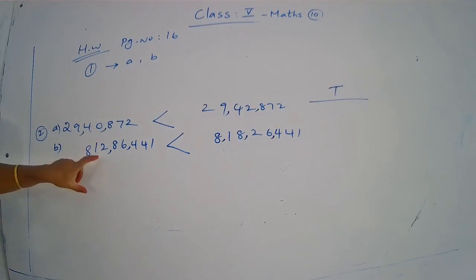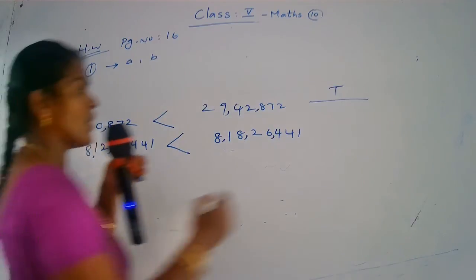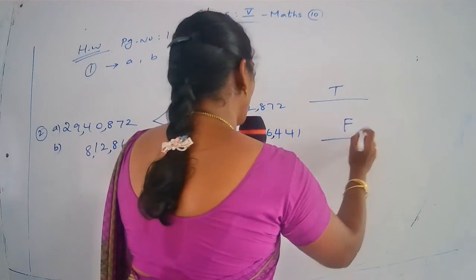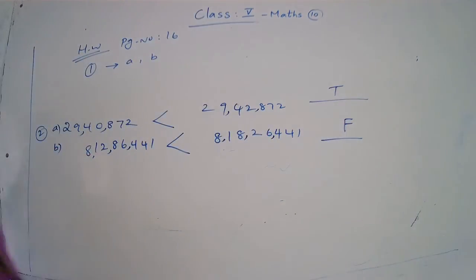This number is only the smaller number, but in your book it is given as greater. So this is totally wrong. Your answer is false. So write the second question, B part, the answer false.